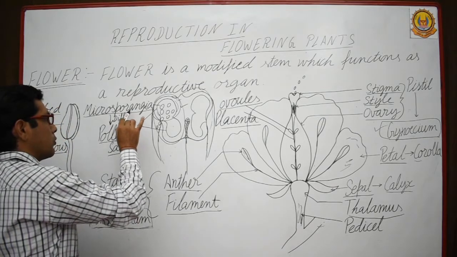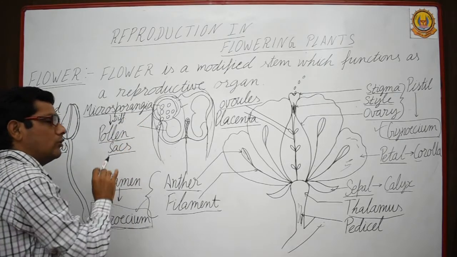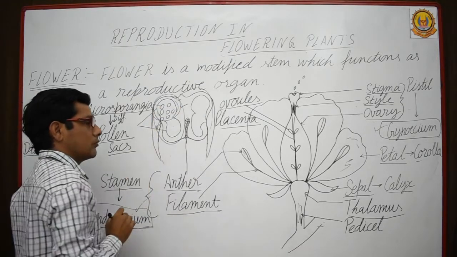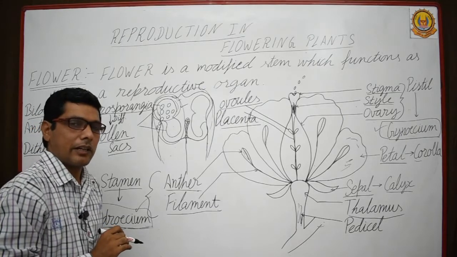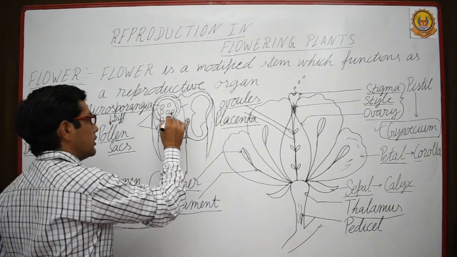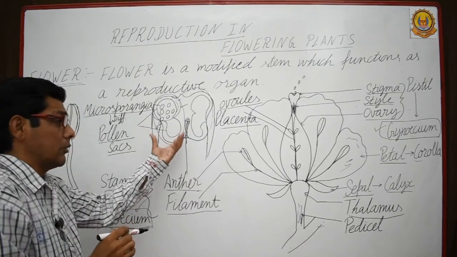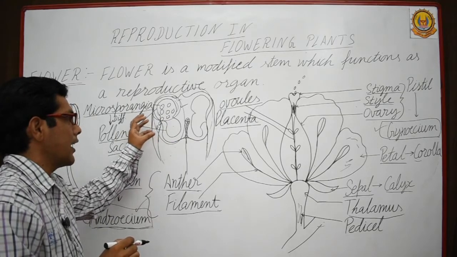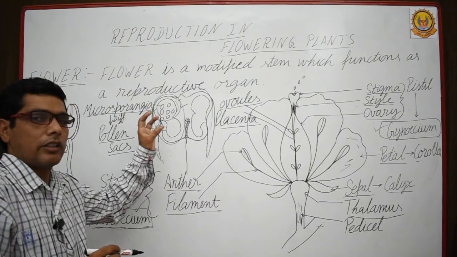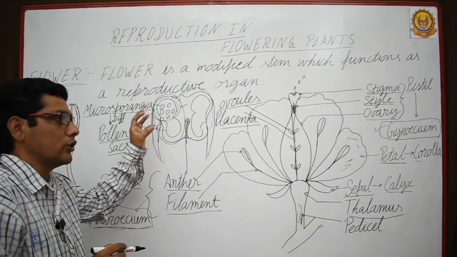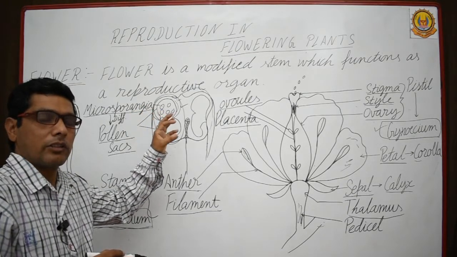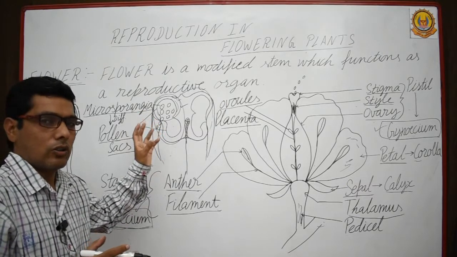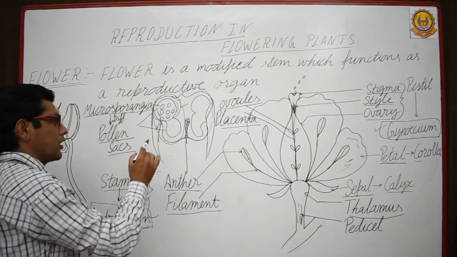The microsporangium differentiates into the pollen sac, which contains small structures, the male gametes, known as pollen grains. When the stamen matures, or the anther matures, it dehisces and the pollen grains are released and transferred to the stigma of another flower or the same flower, depending upon whether there is self-pollination or cross-pollination.